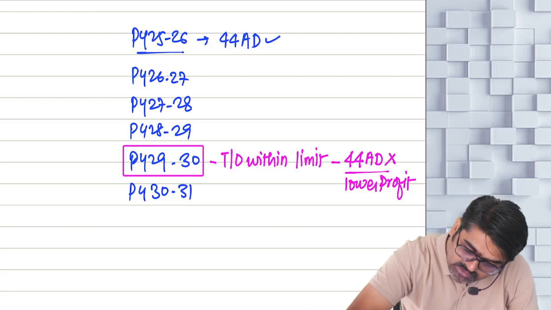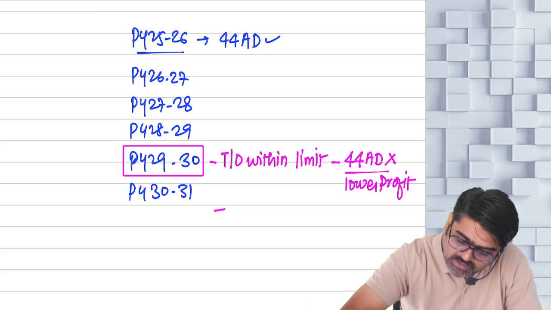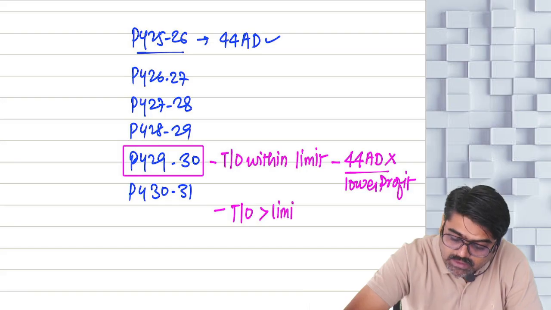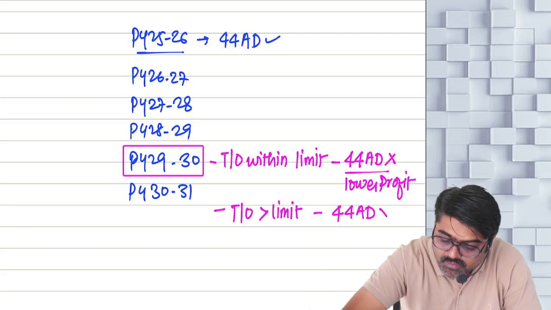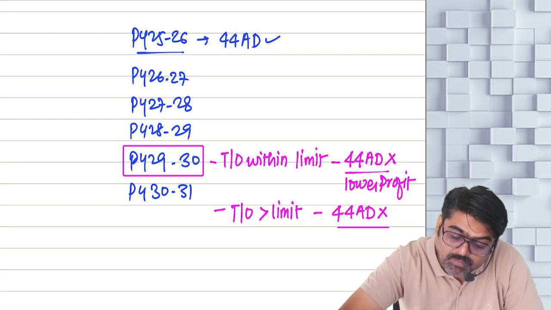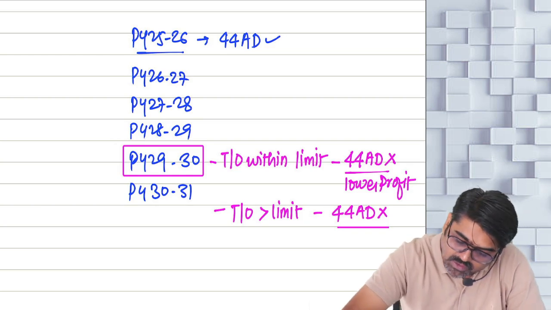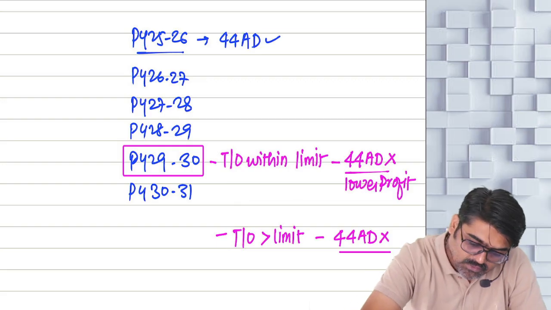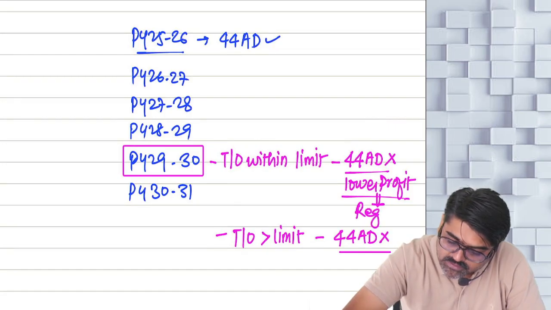Now in this year, there is another possibility. What possibility? That your turnover exceeds the limit. So even if you want, can you follow 44AD? No, 44AD cannot be followed here. And in this year, you have to apply regular provisions. Yes or no? So the lower profits you are going to calculate as per regular provisions.